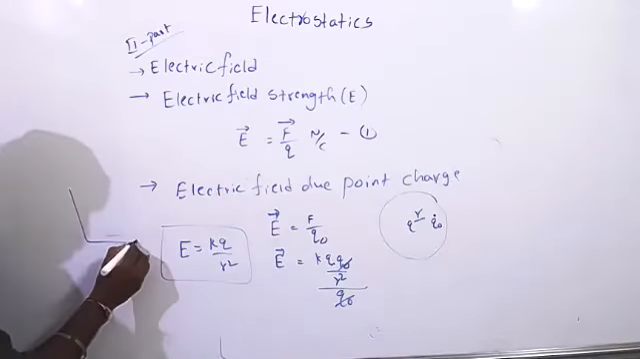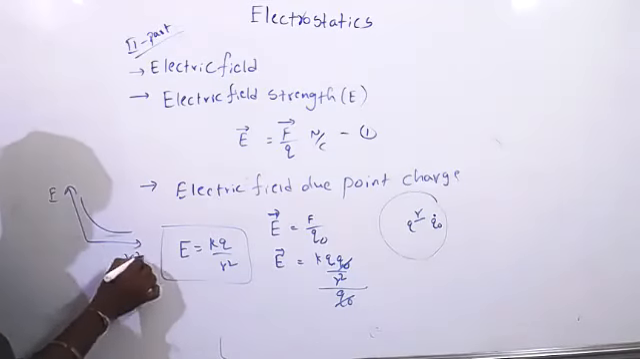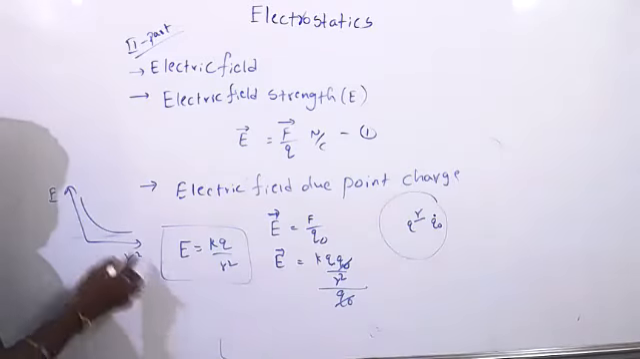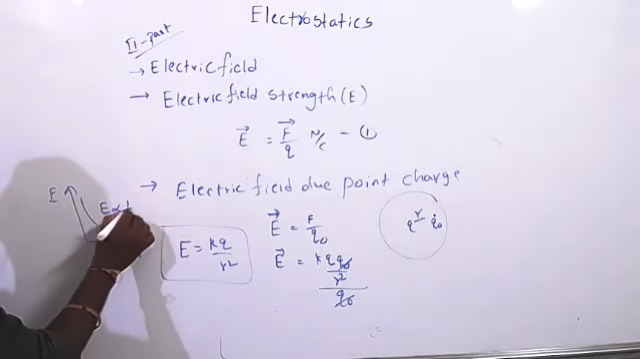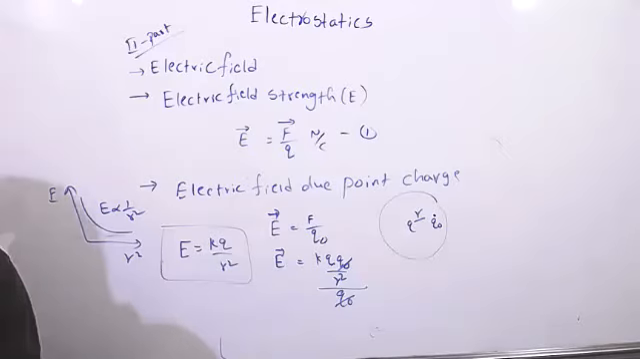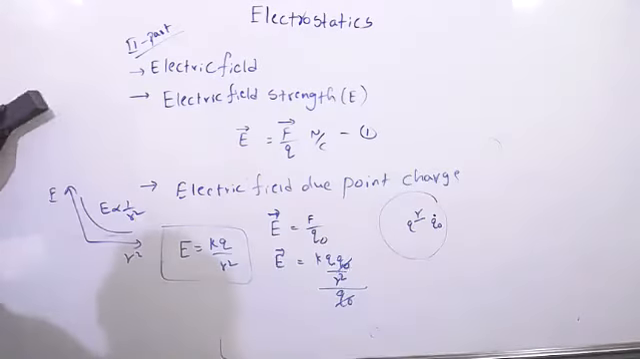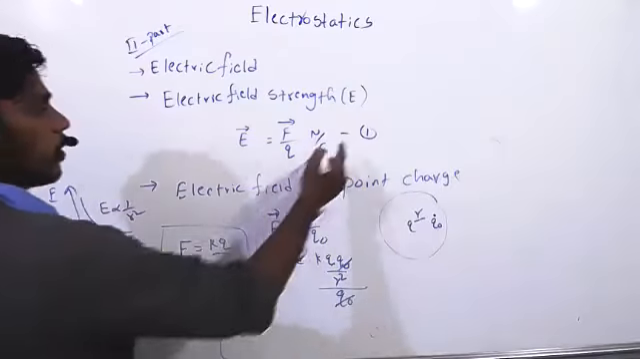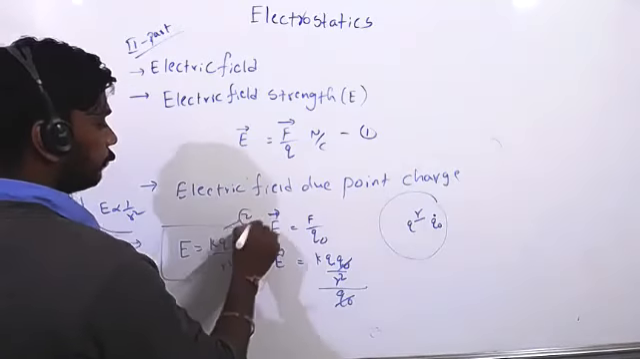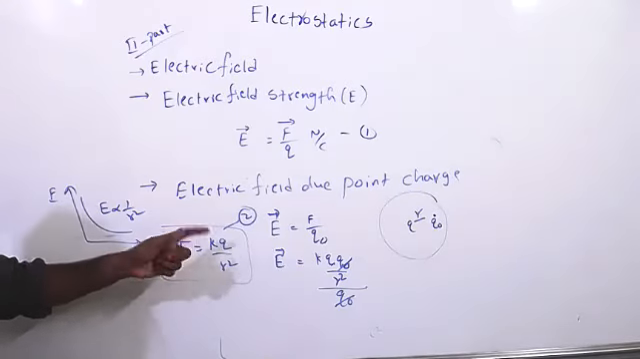We know if it is the electric field and it is the distance, the graph will come like this. E is inversely proportional to 1 by R square. Here also, electric field due to point charge. First formula and second formula. Based on this, mostly we will do so many sums. Now see what are the model sums on this.